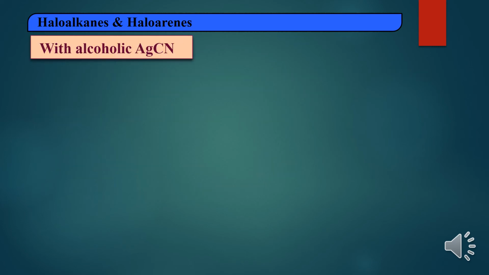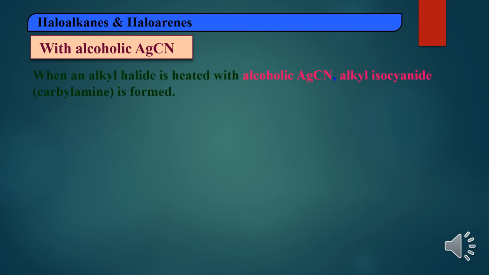Now the reaction with alcoholic silver cyanide. In the same way, alkyl halides or haloalkanes are treated with alcoholic silver cyanide. Then the products obtained are isocyanates or carbylamines. Students, this is important for 1 mark or 2 marks. It is a repeatedly asked question. Alkyl halides react with alcoholic silver cyanide, and isocyanates or carbylamines are formed.